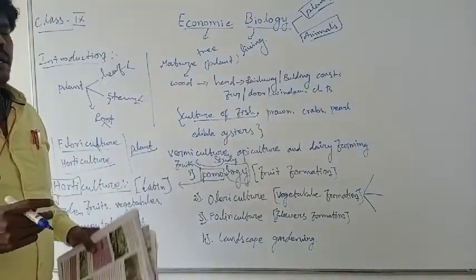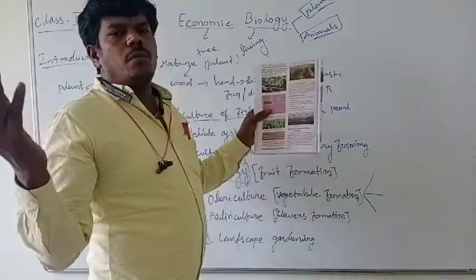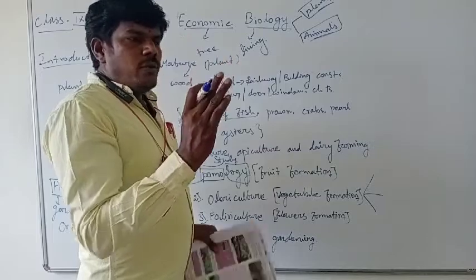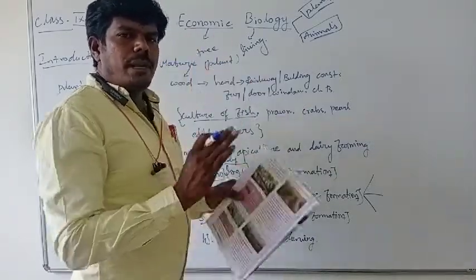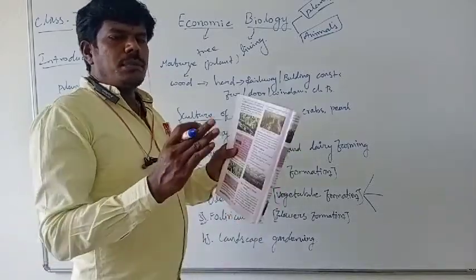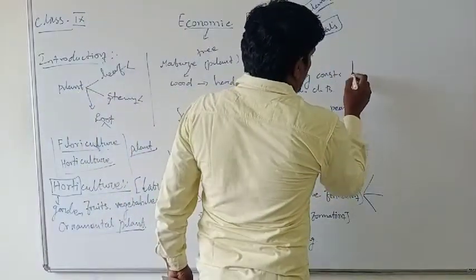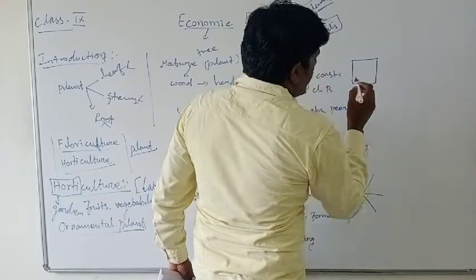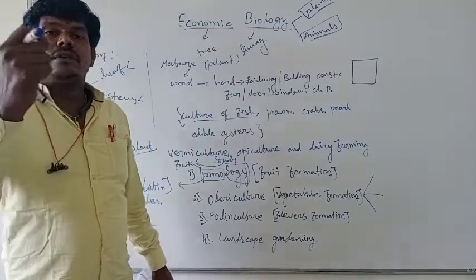Kitchen gardening means what? A small space. In our house the building is quite big, but if you compare the other rooms, the kitchen is very small. It's not like a bedroom or a hall, because the hall and bedroom are bigger. The kitchen is very small. So if a small space is present, that's enough to cultivate some vegetables. That's the reason it is called kitchen vegetables.